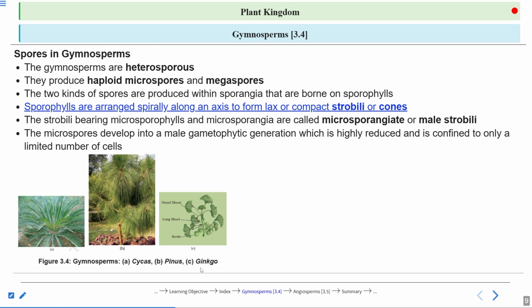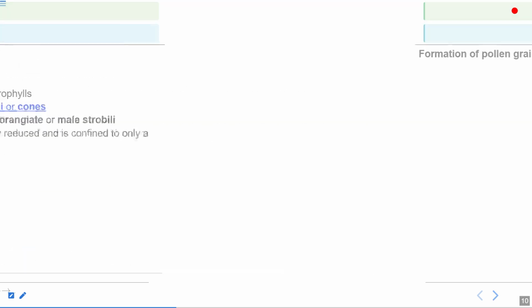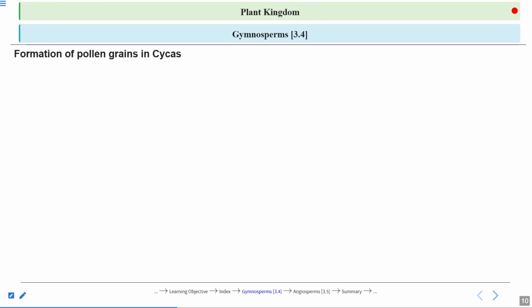So here we have three different types of gymnosperms: cycas, pinus, and ginkgo. In the case of cycas, we have the male strobili. In the case of pinus, we have cones, male cone and female cone. We will see the detailed structure of the cones and strobili. Formation of pollen grain in cycas. So first of all, we are talking about cycas. Let us see how the pollen grains are formed in it.